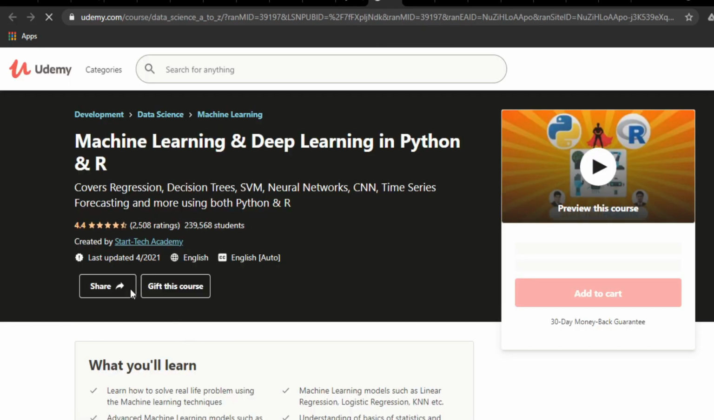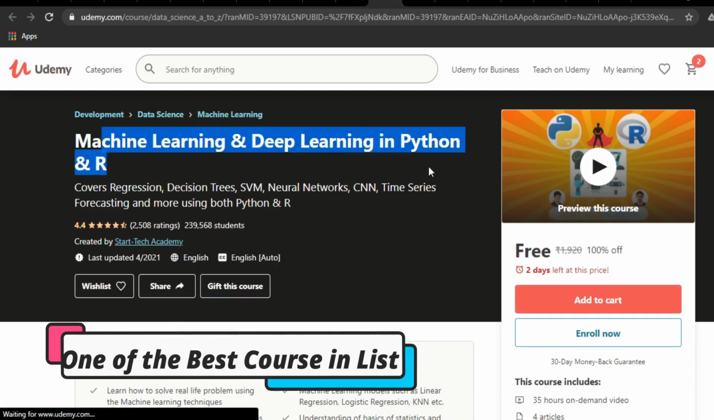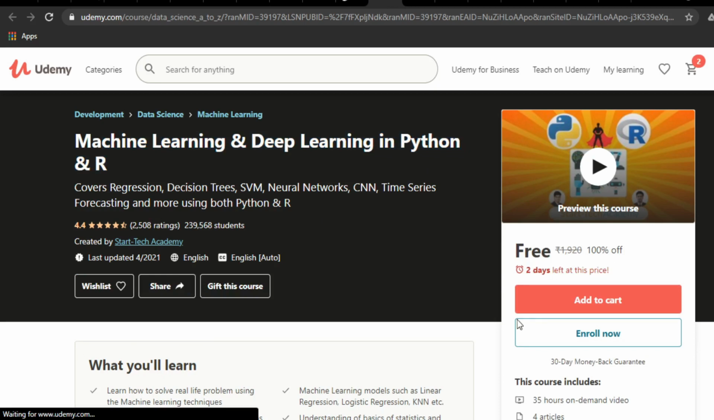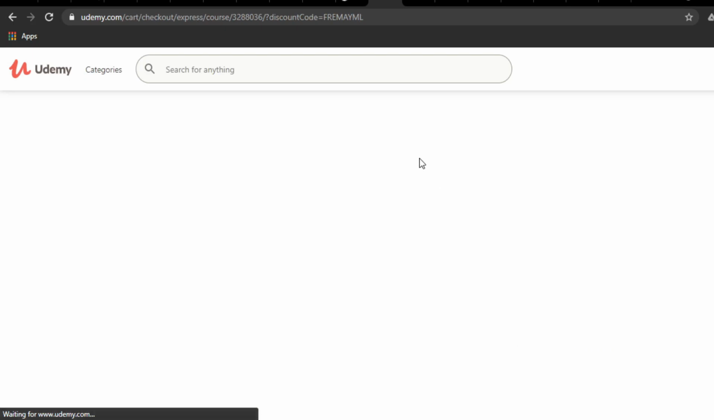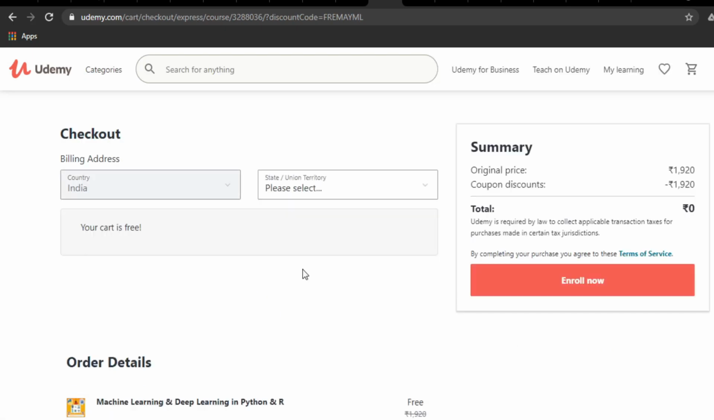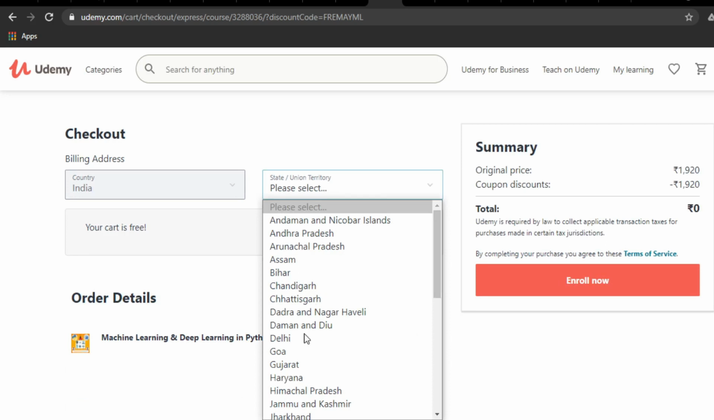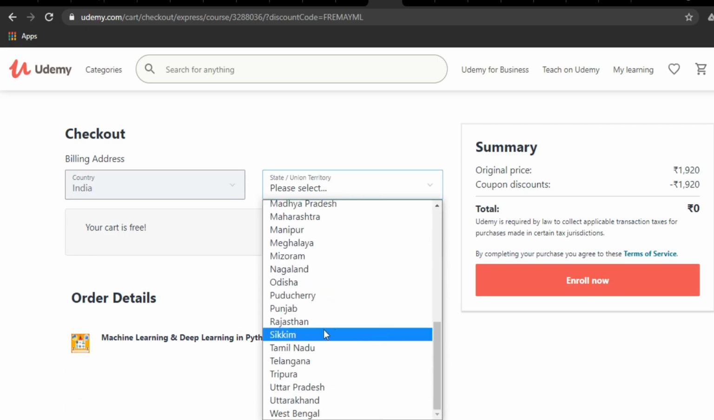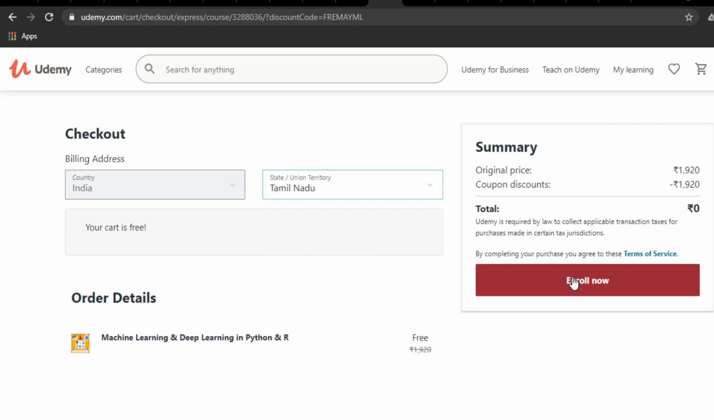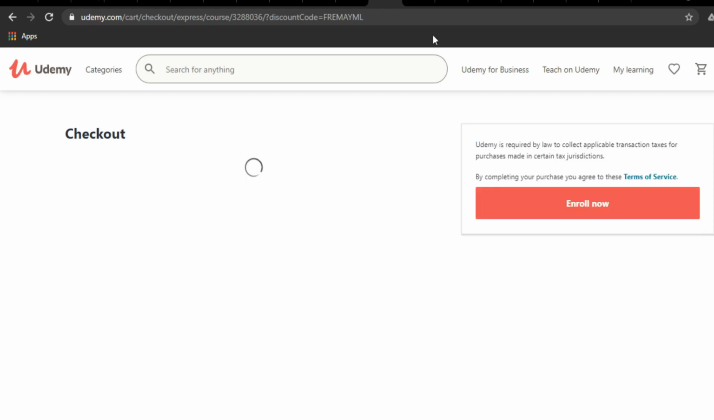This is a very useful course, machine learning and deep learning in Python with R. You are getting machine learning, deep learning, Python plus R, all in this one combo. This is also an updated course. You can give any region. I am from Tamil Nadu, so I am giving Tamil Nadu. If you are from Andhra or Madhya Pradesh, Uttar Pradesh, you can give that.